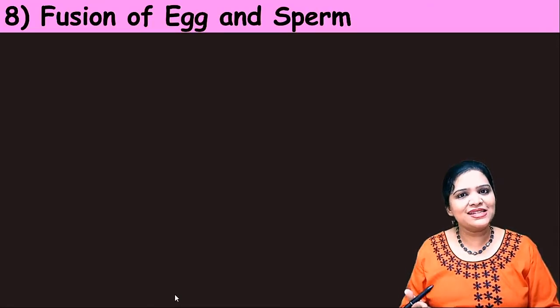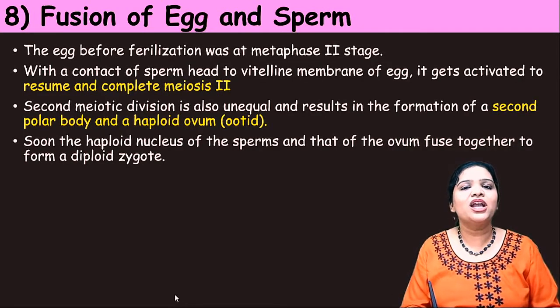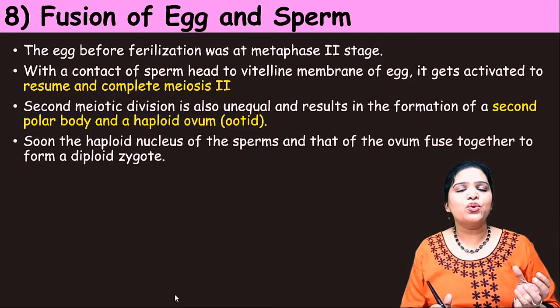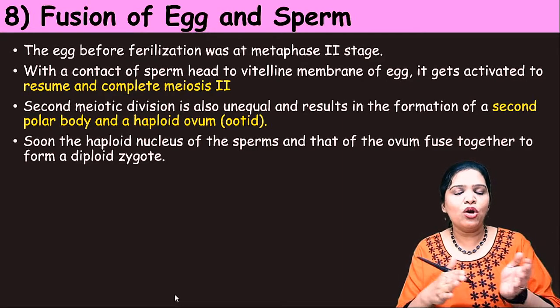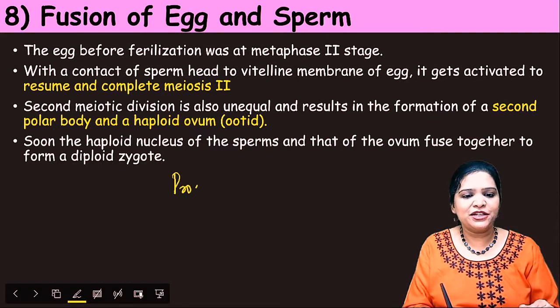Now the next step is the fusion of the egg and the sperm together. Okay, now what happens? The sperm enters inside the egg. When the sperm is entering, along with its head, it brings the proximal centriole.